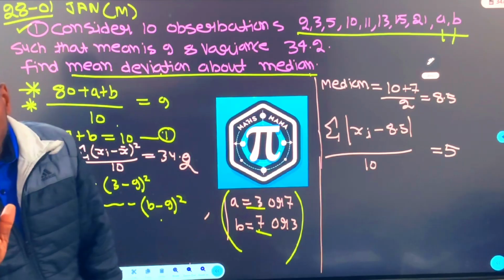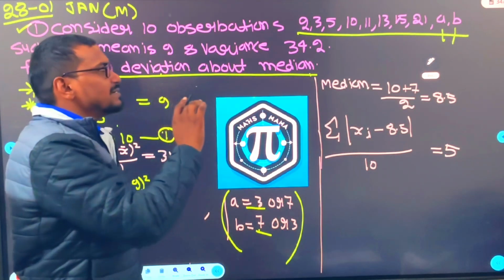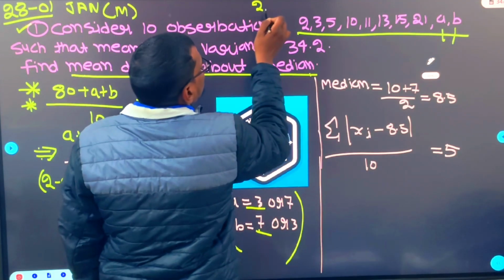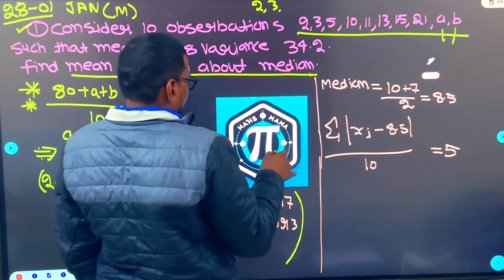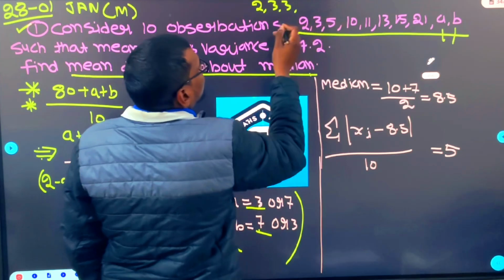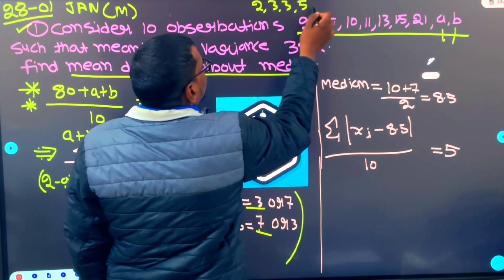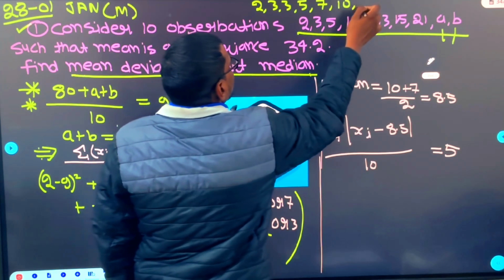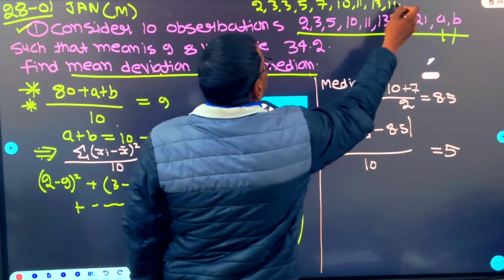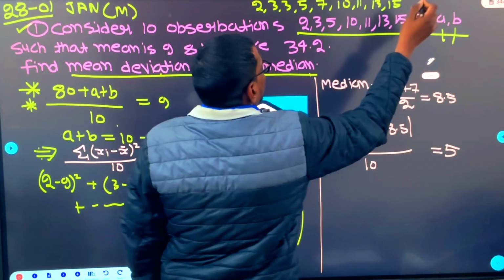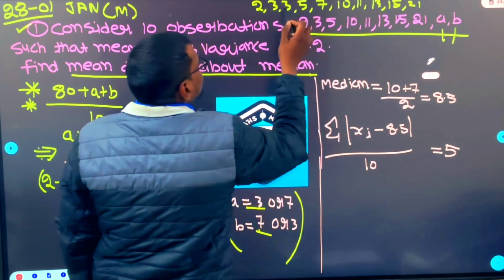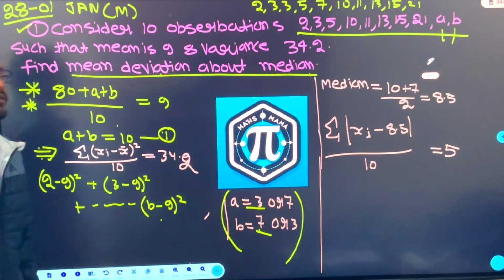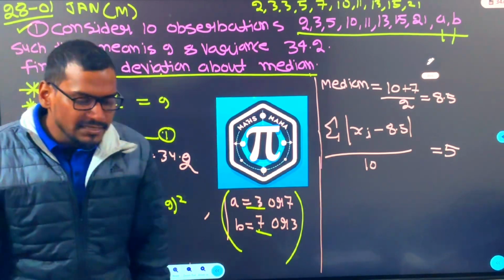What is the procedure of finding median? First of all, arrange them in the increasing order. So if you arrange them, what will it be? 2, 3 and 3 will come 2 times. Then 5, then 7. After that 10, 11, 13, 15. And last is 21, right? How many? 10 numbers are there. So what will be the median?